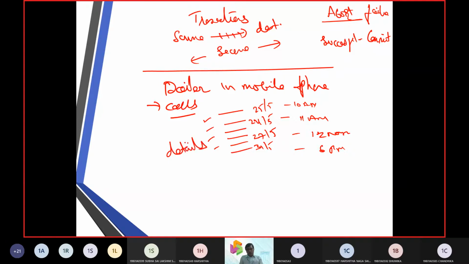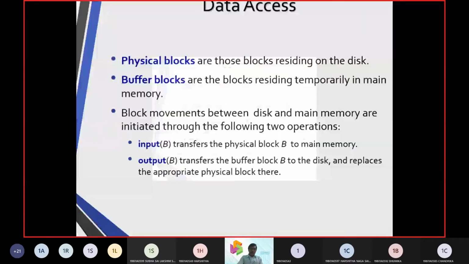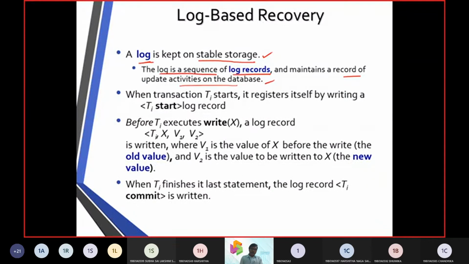You check your friend's mobile phone, which is frequent to you, you hit on the details, then it will show you all the calls which came to you from the last 5 or 10. So a database is going to be maintained by the telecom to make a log. All these entries, we call it a log. They are going to keep an order of whoever had made the calls, and that order is going to be maintained.